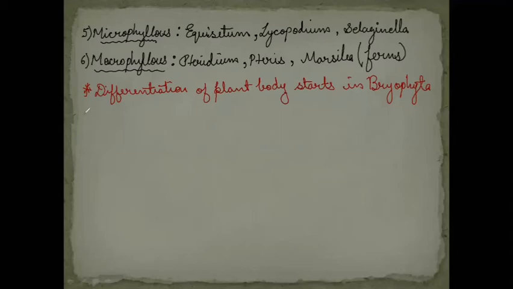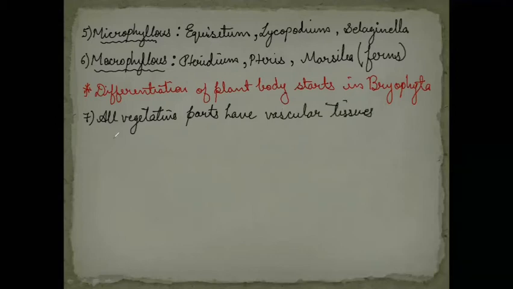So next point number 7, all vegetative parts have vascular tissues organized in definite group which is known as stele.